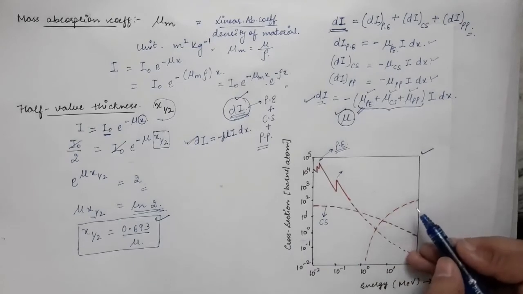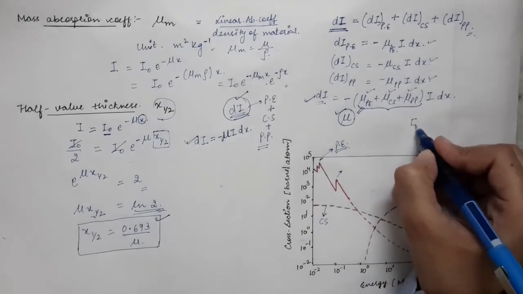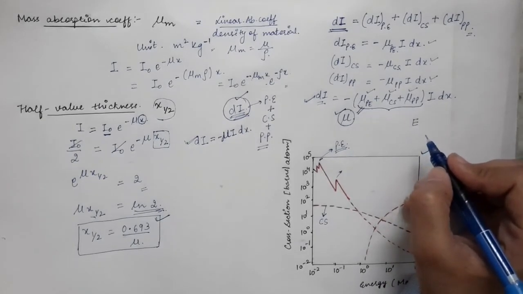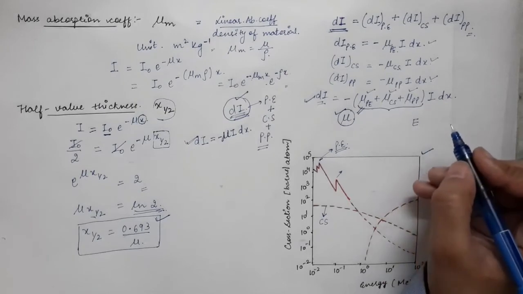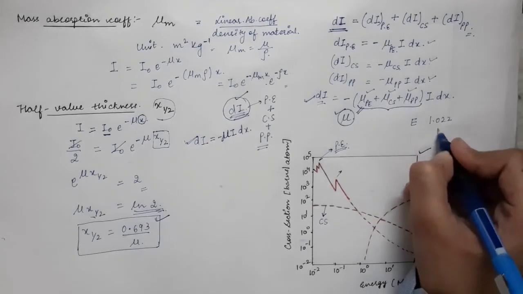And over here you can see that below some value of energy, the cross section of pair production is negligible, it is almost zero, and that is because the minimum energy which is required by the gamma photon to produce a pair of electron and positron is 1.022 megaelectron volt.